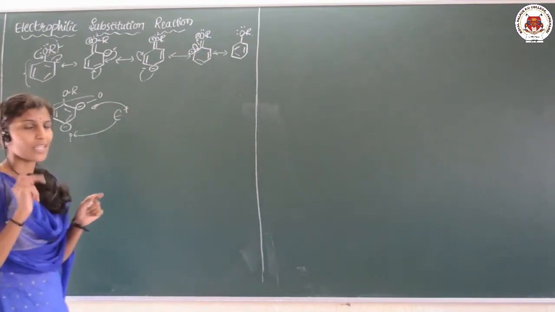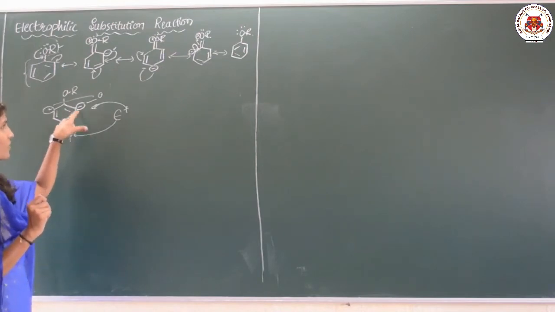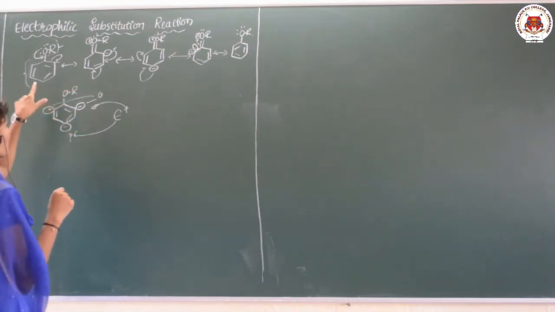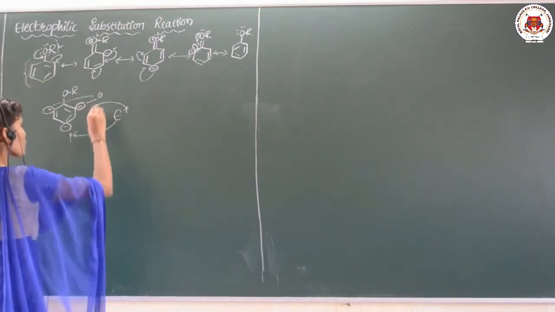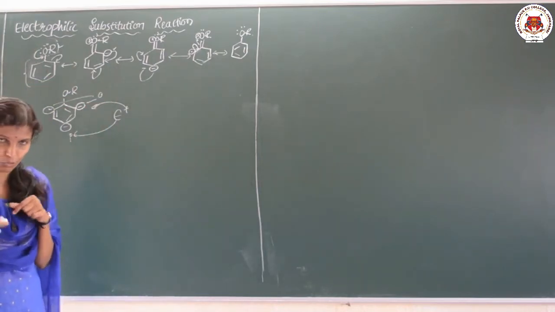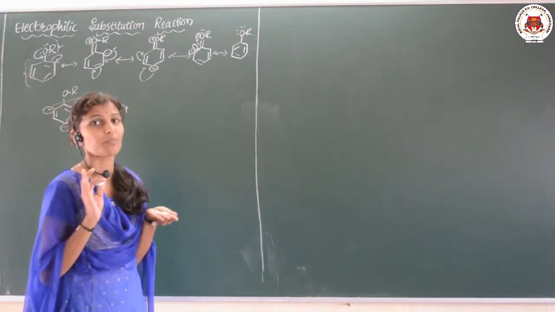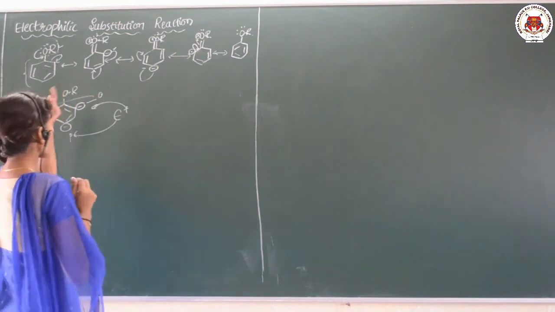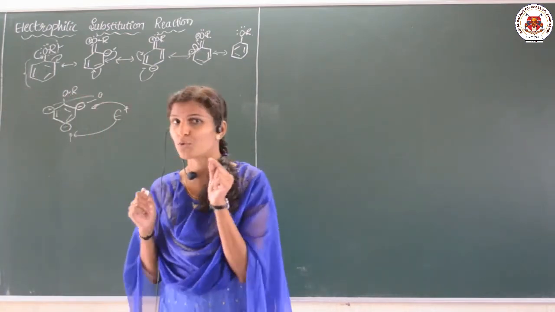Yes or no? Why will the electrophile attack? Because these are the electron rich centers obtained by the resonating structures, and these bonds are shifted so that ortho and para positions become electron rich, and the electrophile will attack the electron rich system. Okay. So, this is how we can explain why ethers undergo electrophilic substitution reactions.